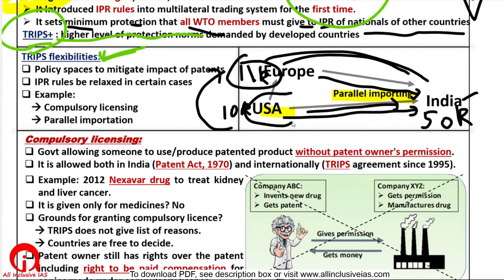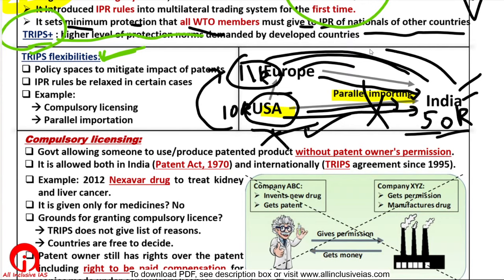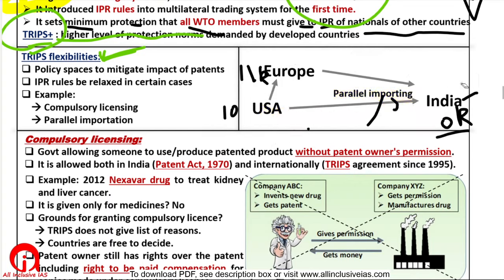So this company of the USA cannot say, I am the patent holder, I want to sell it to India at 50,000 rupees, and India is cheaply importing from Europe. That is wrong, it is my patent. This company cannot claim such a thing. We can import it from Europe as well. So that is parallel importing.